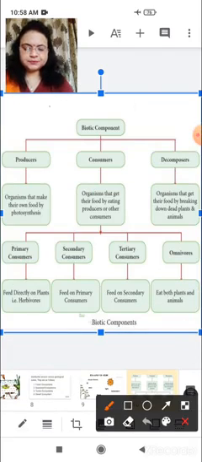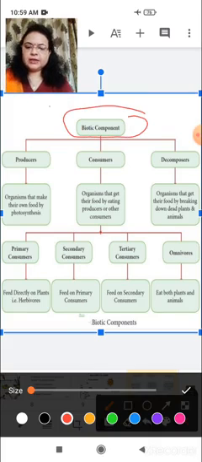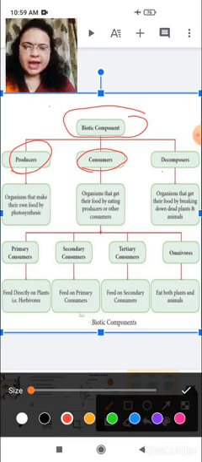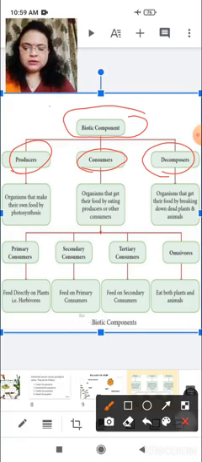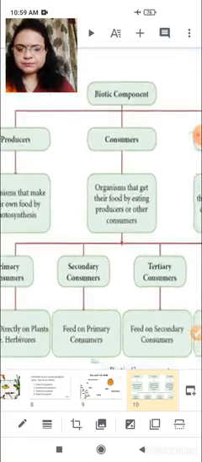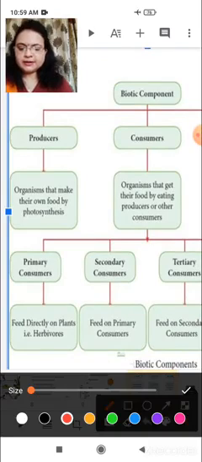See here. We will study one by one. We are studying here biotic components. There are three types of biotic components: producers, consumers, and decomposers. First, we will study about producers. Now you can see very clearly. We are studying about producers.